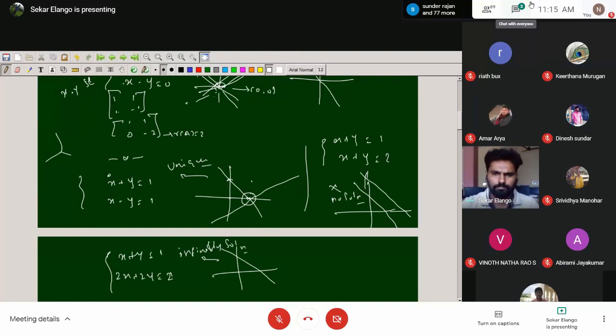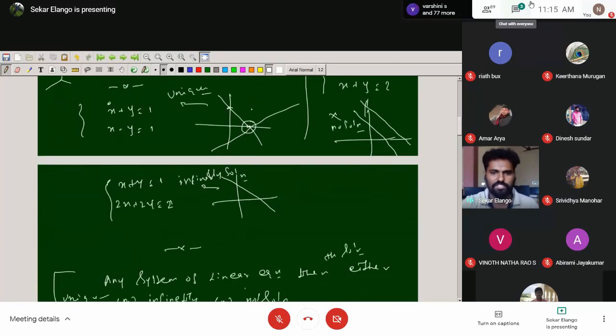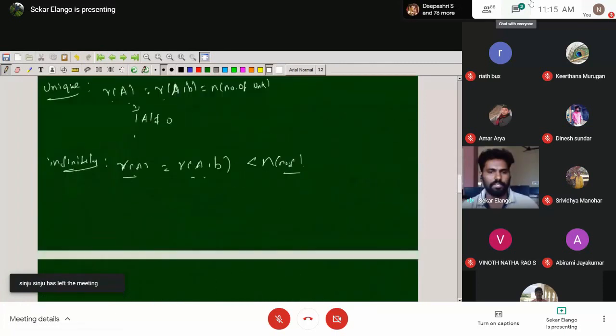When it comes to infinitely many solutions, think of both equations as dependent. Both equations are the same equation. Then only we have an infinite number of solutions. Here all of them are dependent, so rank of A and rank of A comma B are the same thing. Rank of A is 1 and rank of A comma B is also 1, so both are equal. But what is the number of unknowns? There are 2 unknowns, so the rank is less than 2. Then we have an infinite number of solutions. At least you can understand the geometrical way. This is for the infinite number of solutions idea.